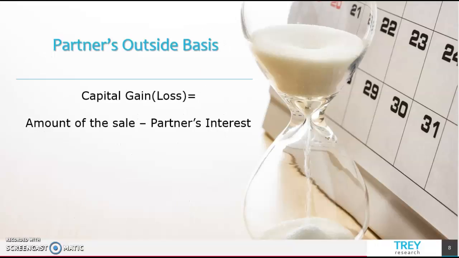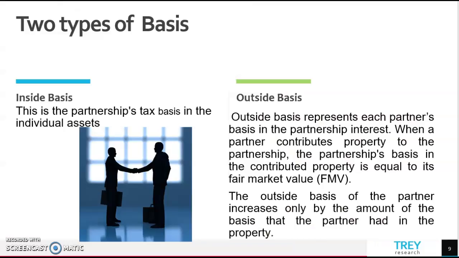Here is the formula we can use to calculate capital gain or loss. From the amount of the sale, we have to subtract the partnership interest, and it represents the partner's outside basis. Next, let's define inside basis and outside basis. Inside basis is the partnership's tax basis in the individual assets.